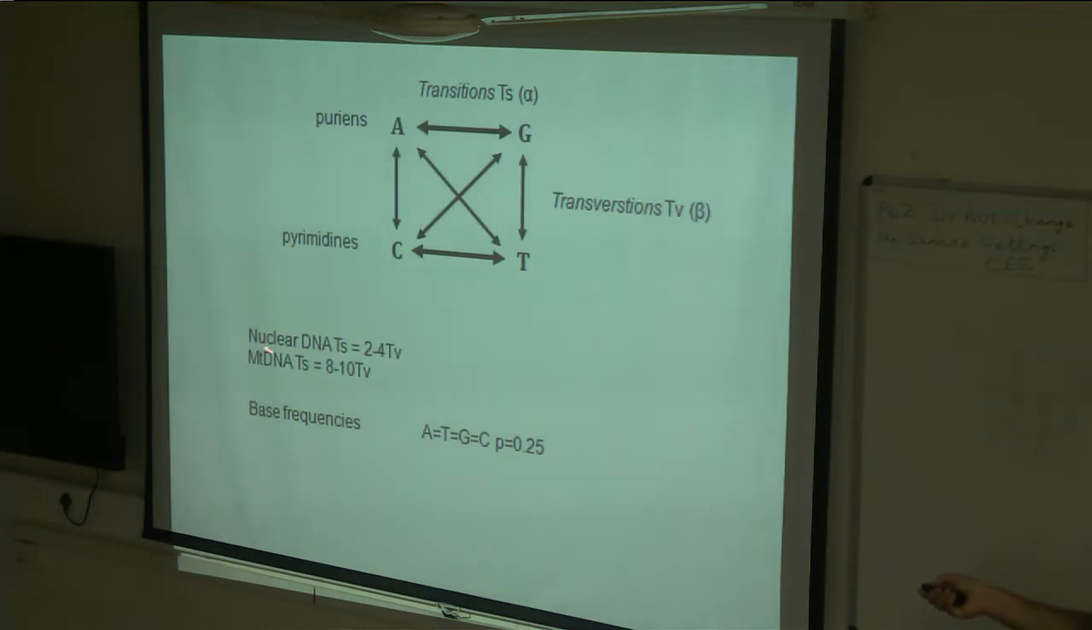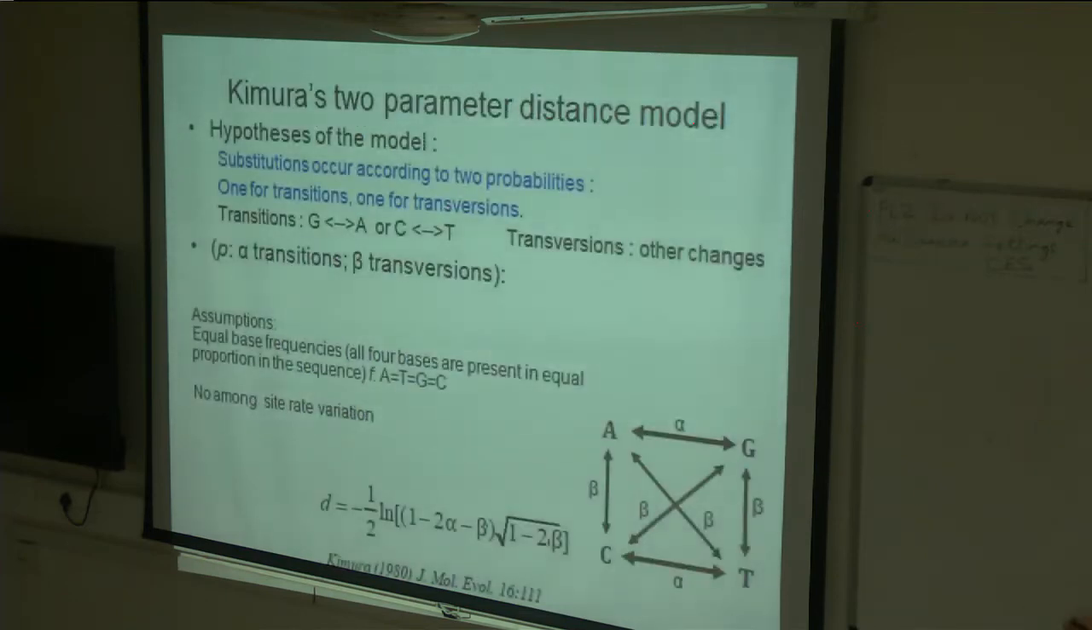In nuclear DNA, the transitions are 2 to 4 times the transversions. And for mitochondrial DNA, they can go as high as 8 to 10 times the transitions. So there are different models which take into account this parameter, that is the Kimura 2 parameter model.